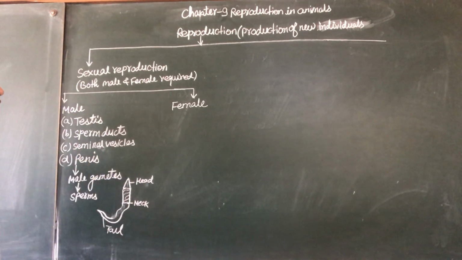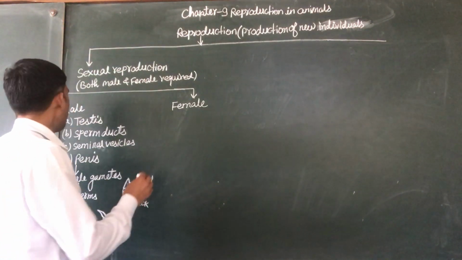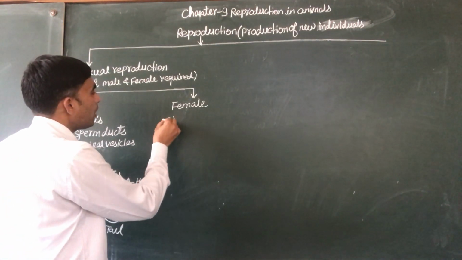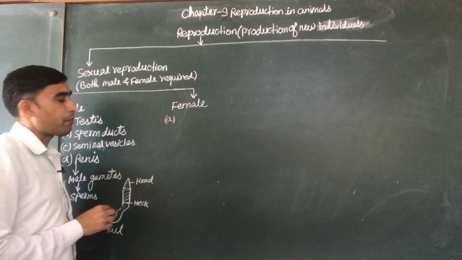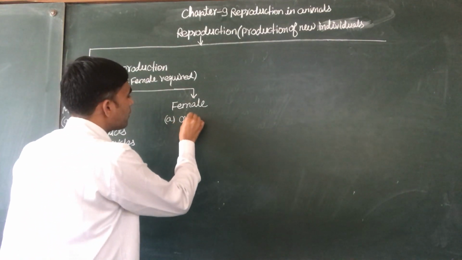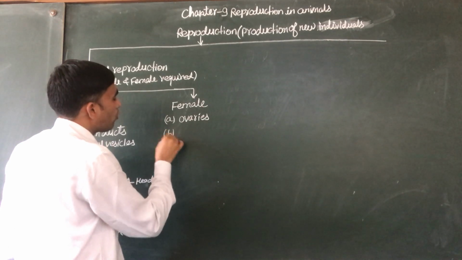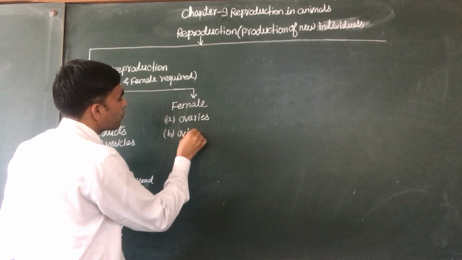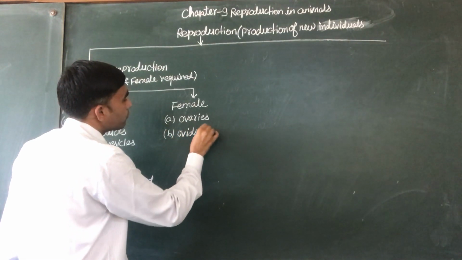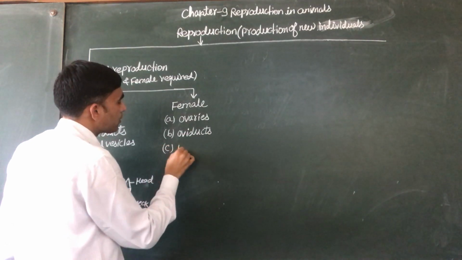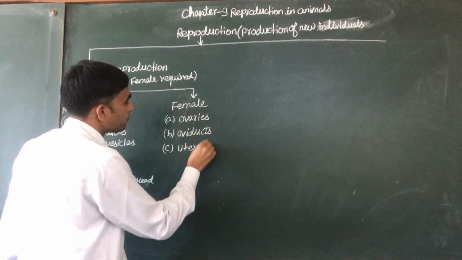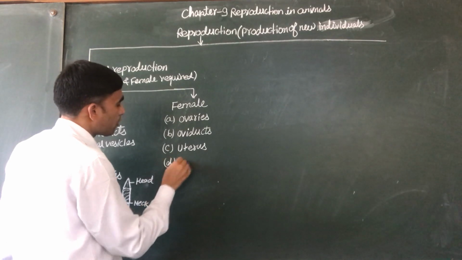Now let us see the structure of the female. The female reproductive system consists of the following parts. Number 1 is ovaries. Number 2, oviduct or fallopian tubes. Number 3, uterus. And number 4 is vagina.